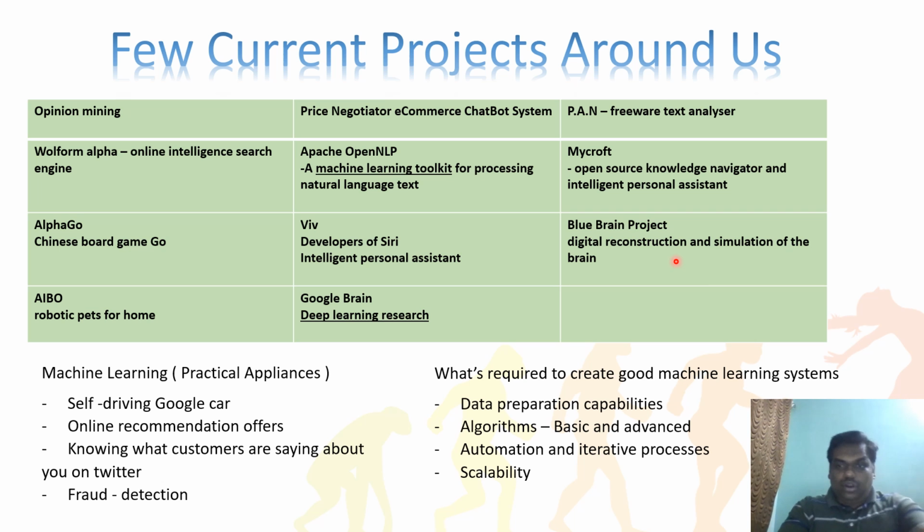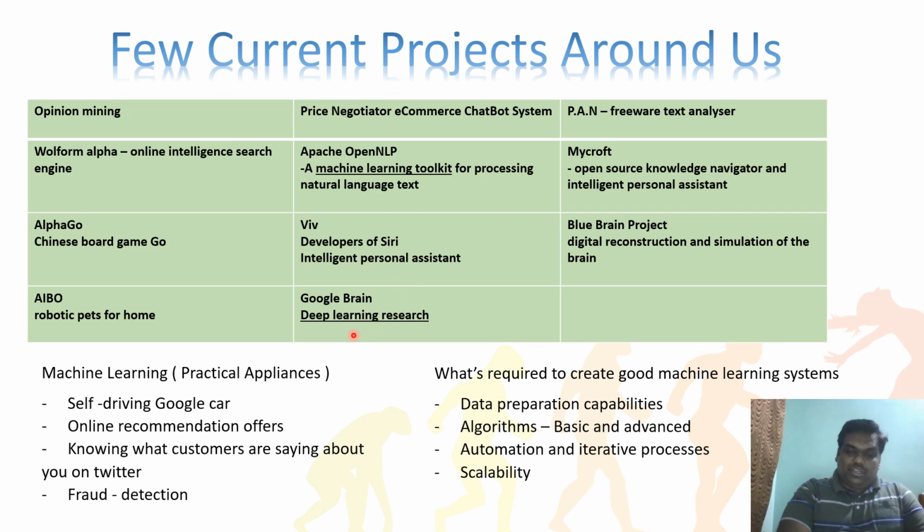Okay, the next one is called robotic pets for home. So they are preparing pets like dog and all those things. That particular pet should adapt like machine learning and everything, the owner prediction and the pattern recognition and everything, and it should work on that. That is what the robotics is, right?